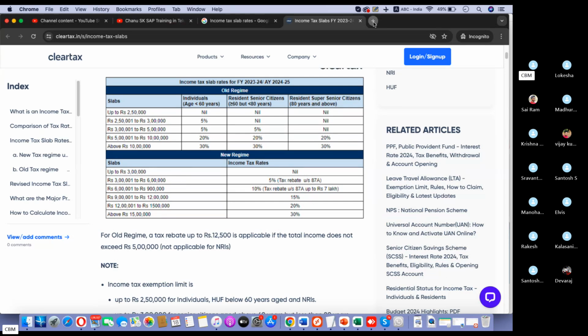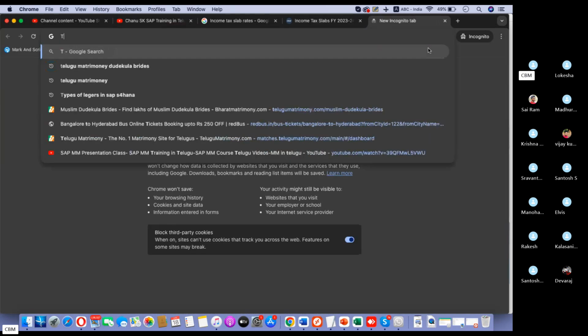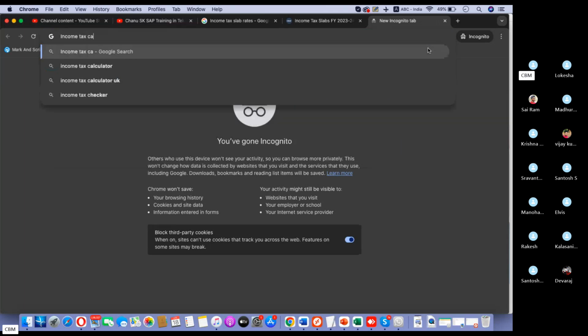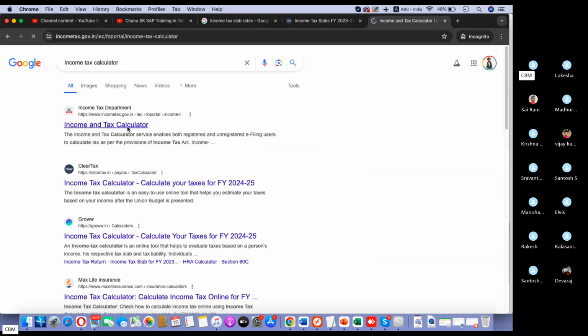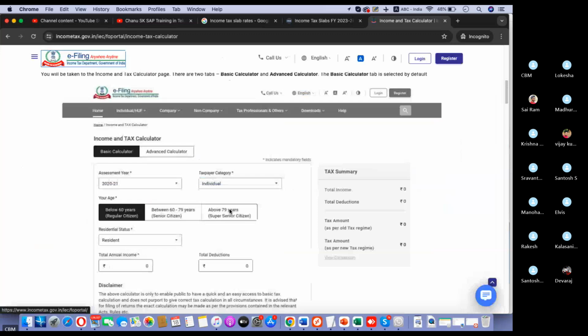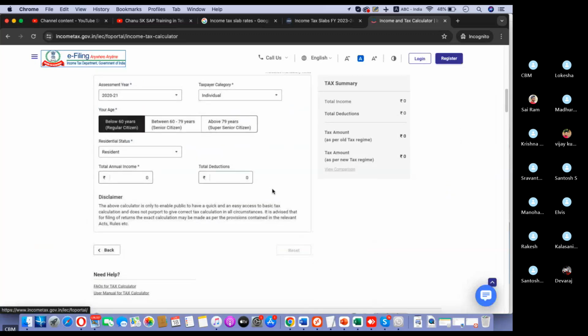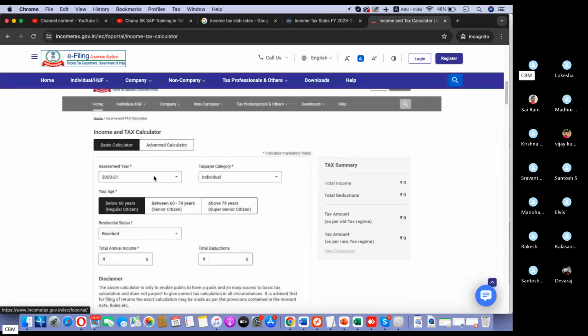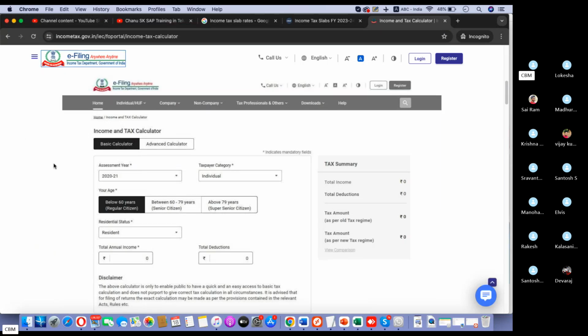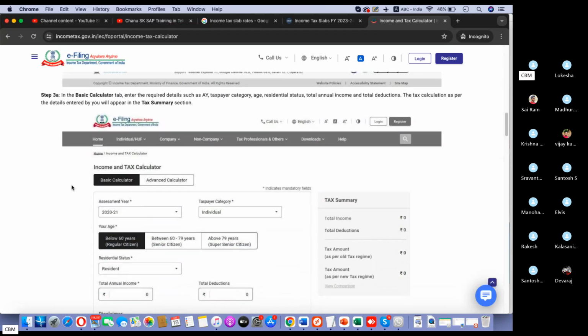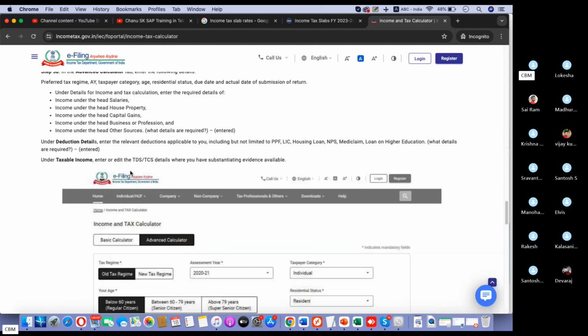Okay, and we have an income tax calculator also. Income tax calculator. So here you need to give the assessment year. So these are all screenshots.